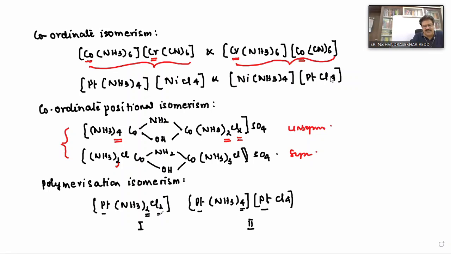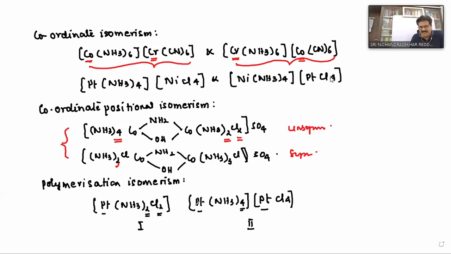And chlorine how many? Twice. Therefore this is the monomer and this is the dimer. So this type of isomerism is called polymerization isomerism. You can have this simple example, but actually it is not true isomerism. So these are coordination and polymerization isomers.